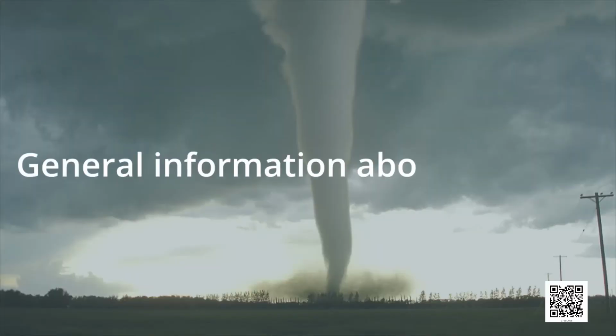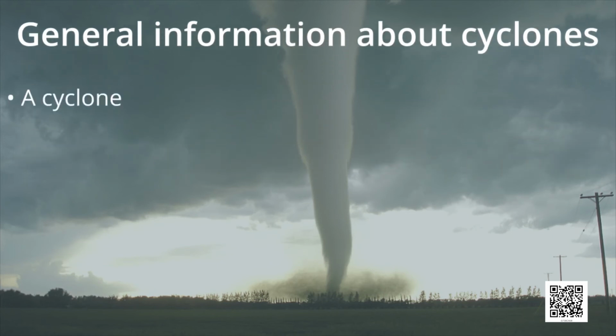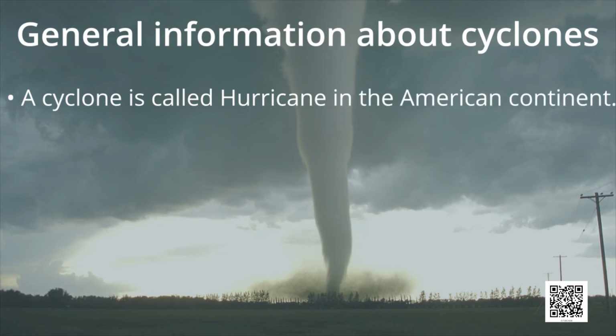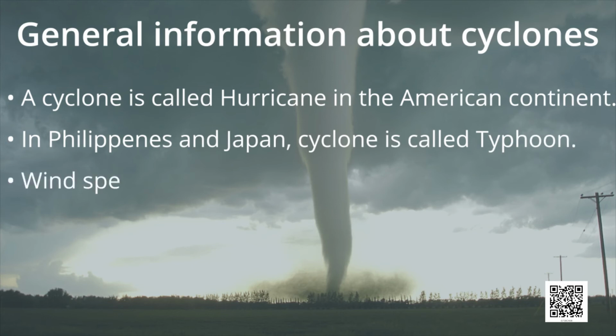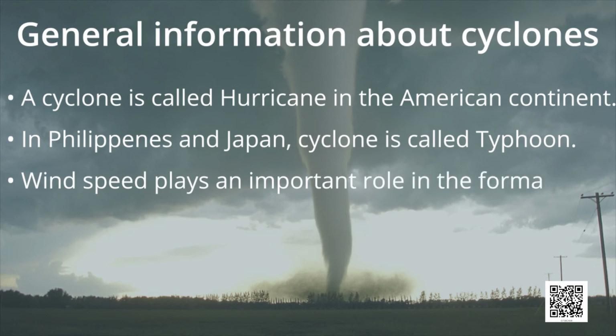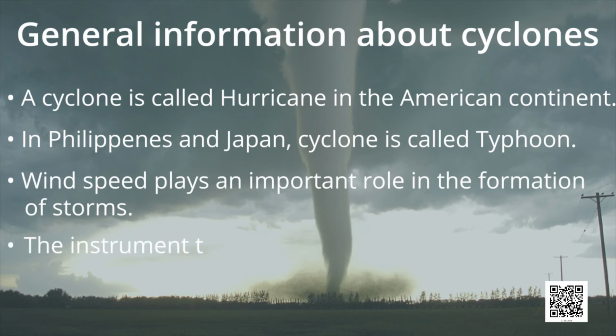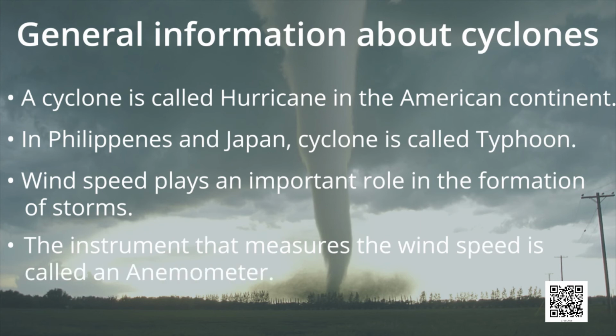A cyclone is called a hurricane in the American continent. In the Philippines and Japan, a cyclone is called a typhoon. Wind speed plays an important role in the formation of storms. The instrument that measures the wind speed is called an anemometer.